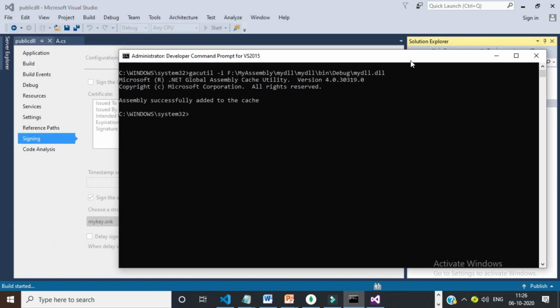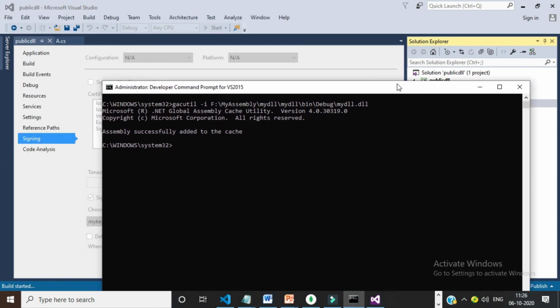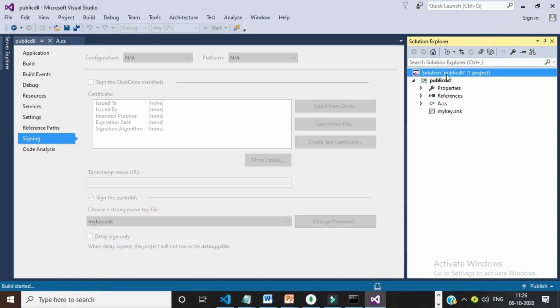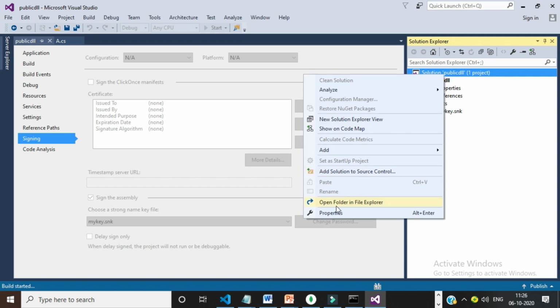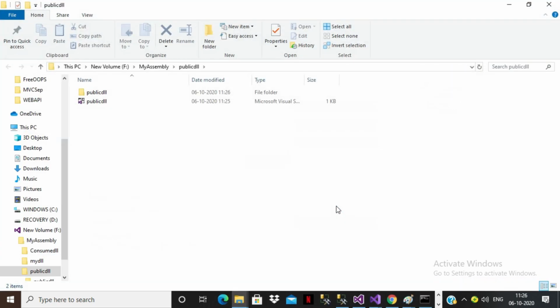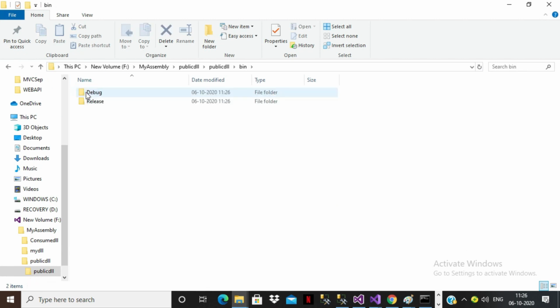Now where is your project saved? Same drive, I think. If you want to know the location of the project, right click on the solution, open folder in File Explorer, so that you can see the location where your DLL is saved. Go to public DLL, bin, debug. Here your DLL is ready.